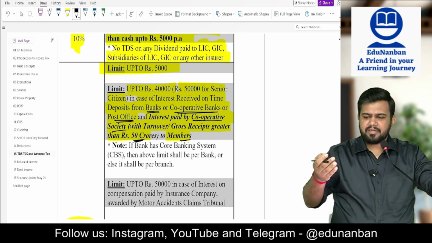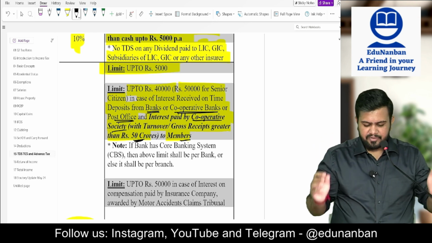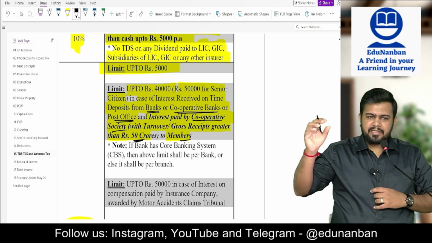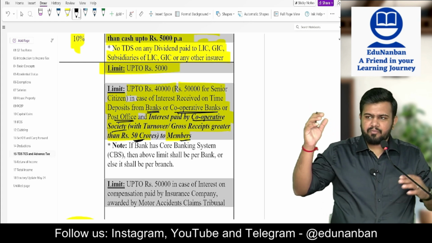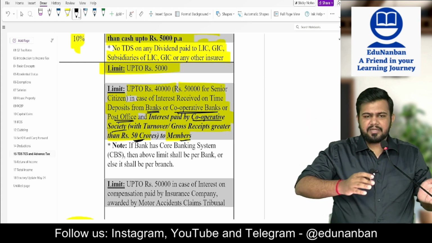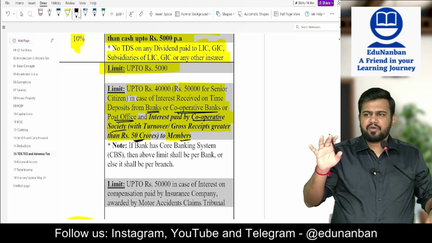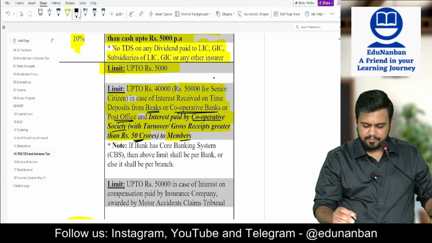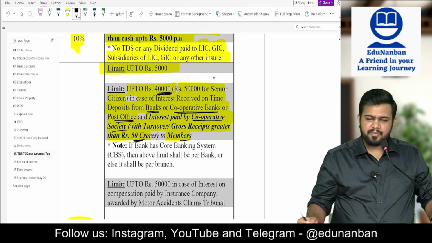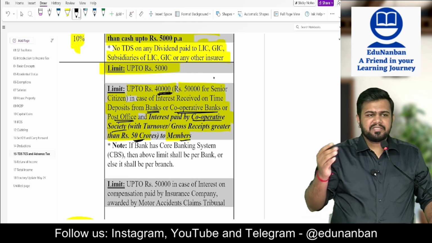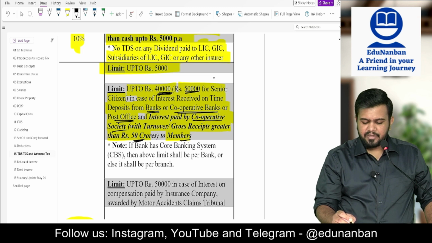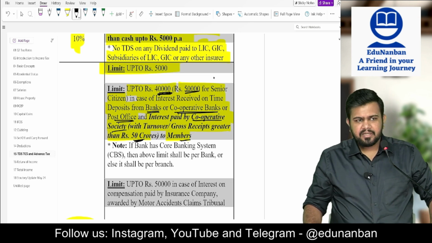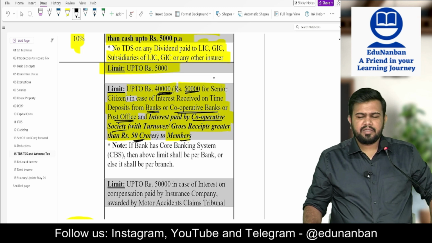In all these 4 cases, there is a higher limit of 40,000, and if the receiver is a senior citizen, then the limit will be increased to 50,000.